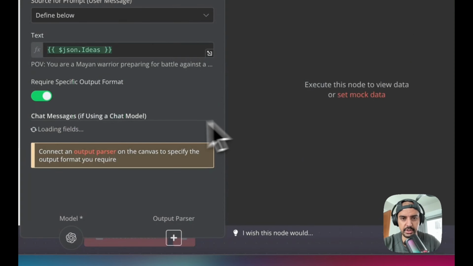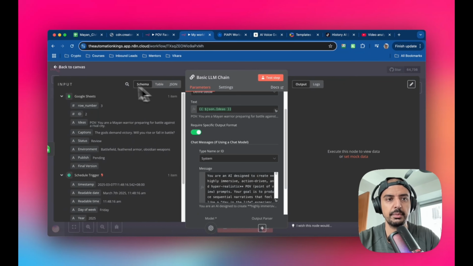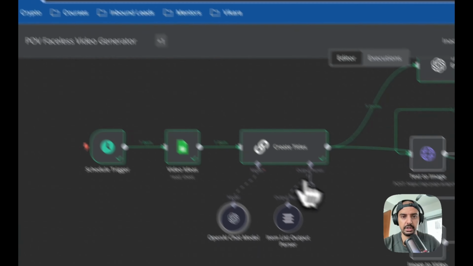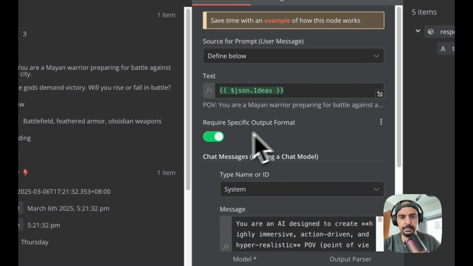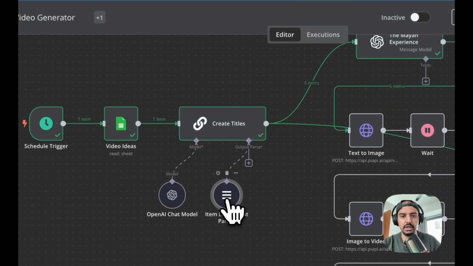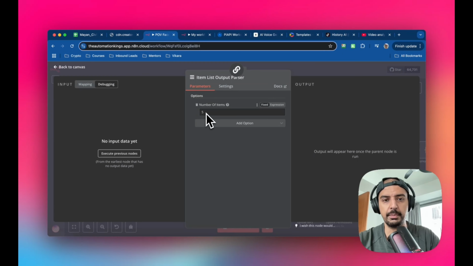So make sure this one is checked, requires specific output format, right? Because we're going to need the output parser, which is this module here. Okay, so if I come into create titles, I've done a require specific output format. It's going to let us connect this module here. So this is the item list output parser, and this is the number of items, right?